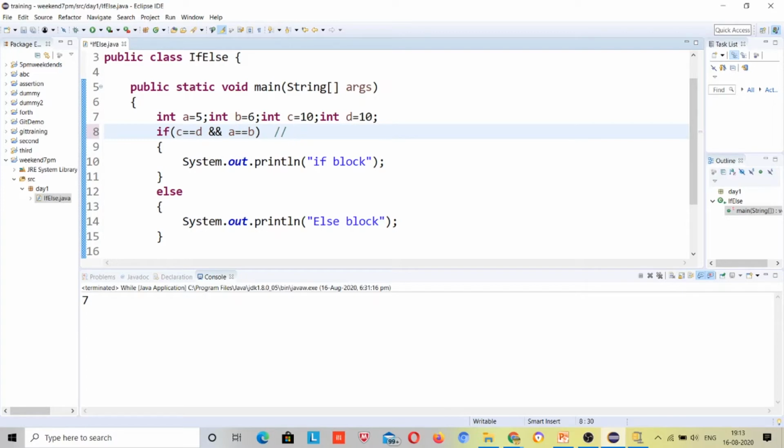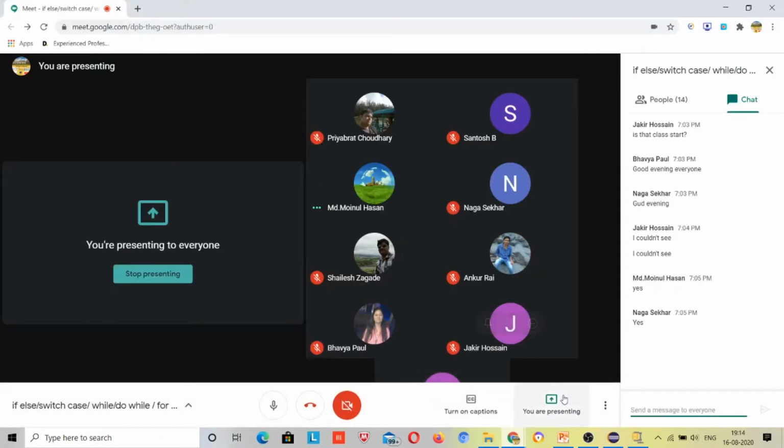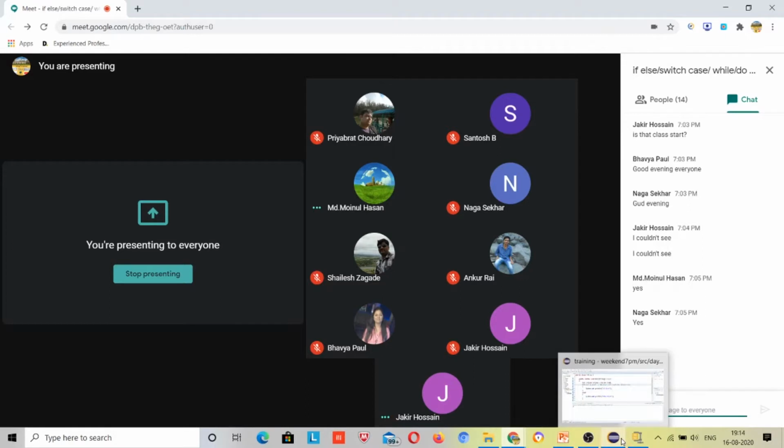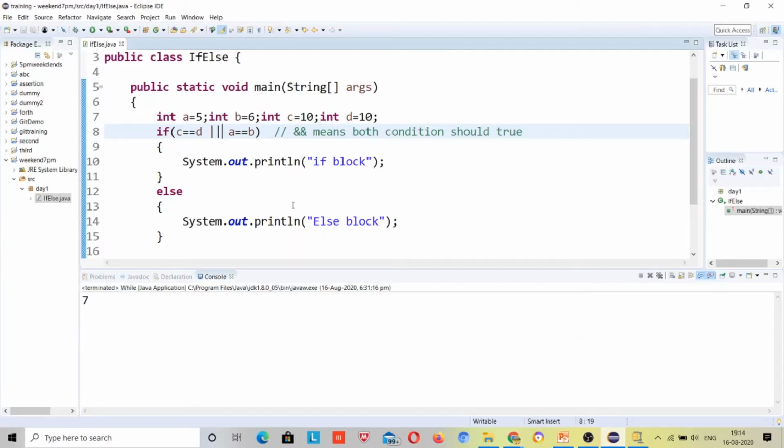Okay, and means that both conditions should be true, right? Now tell me what will be the output. Now this time it is the else block, right?